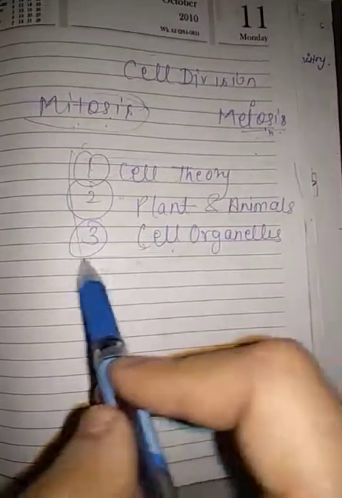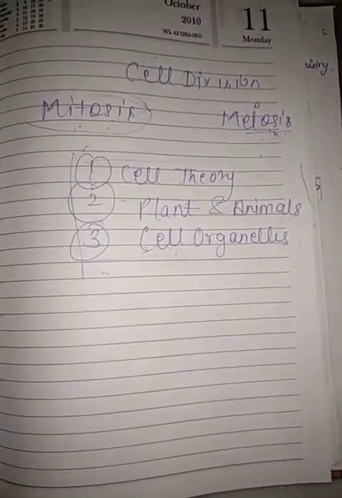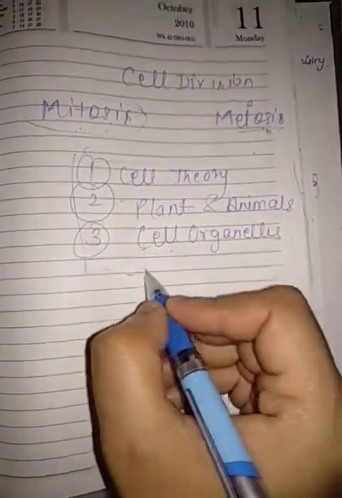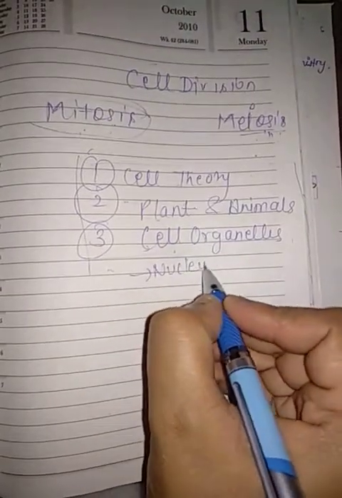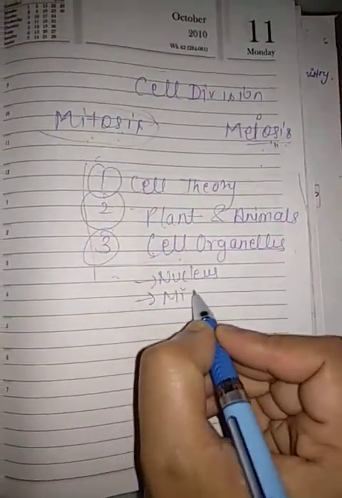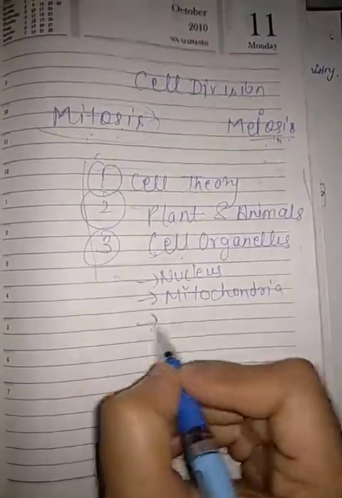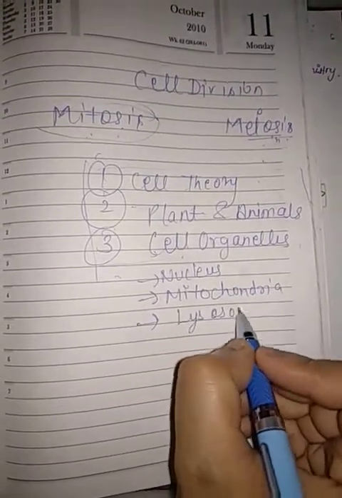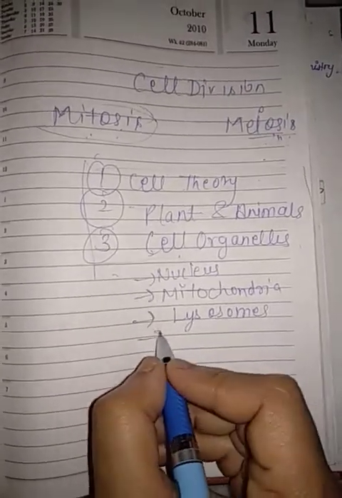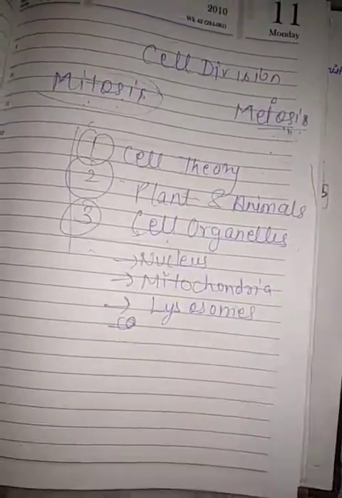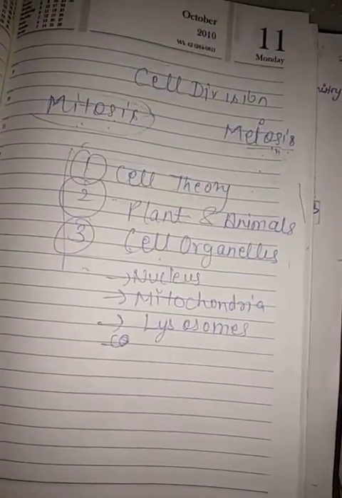Among cell organelles, also remember nucleus, mitochondria, lysosomes.